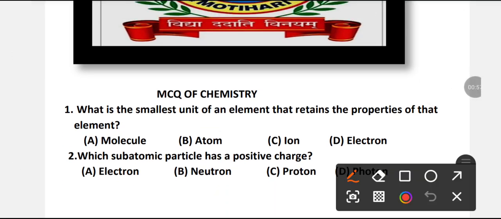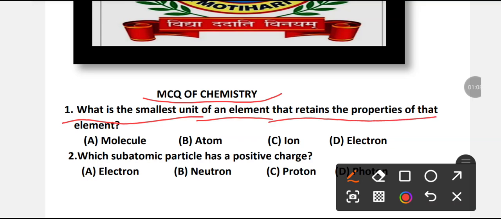MCQ of chemistry. What is the smallest unit of an element that retains the properties of that element? There are four options: molecule, atom, ion, or electron. Which is the right option?